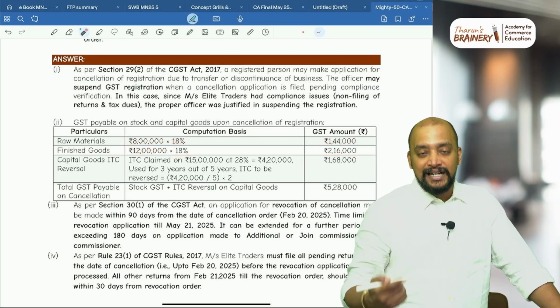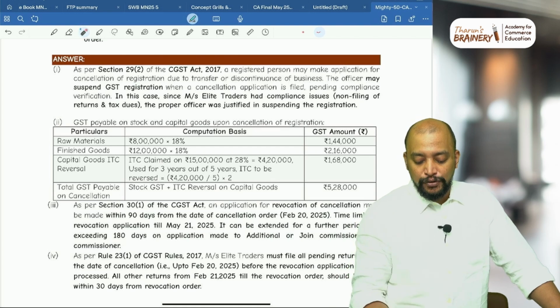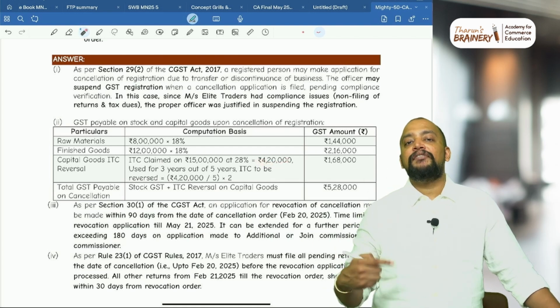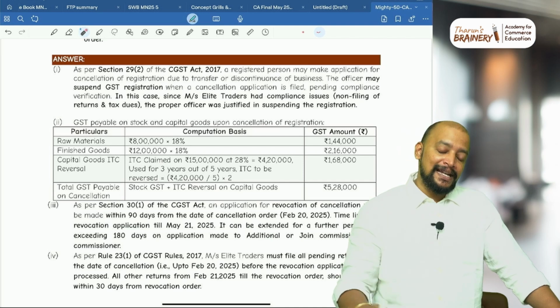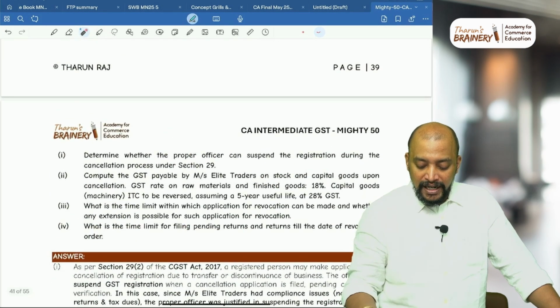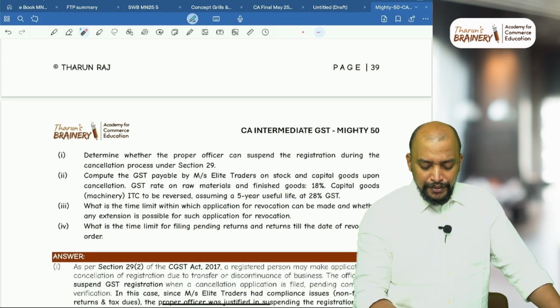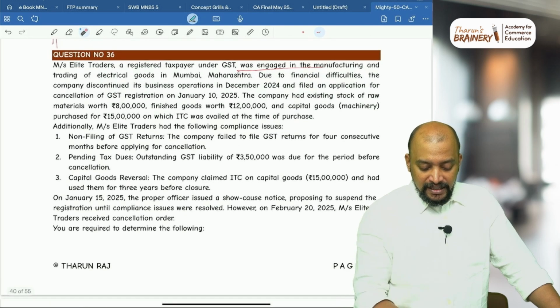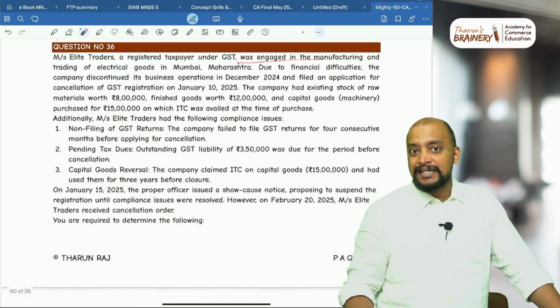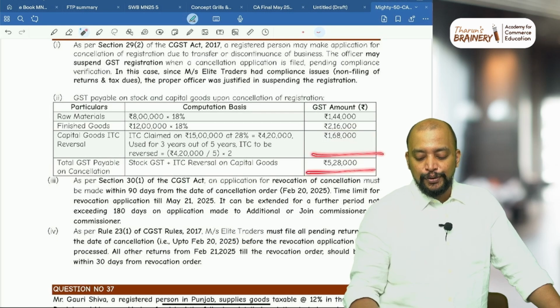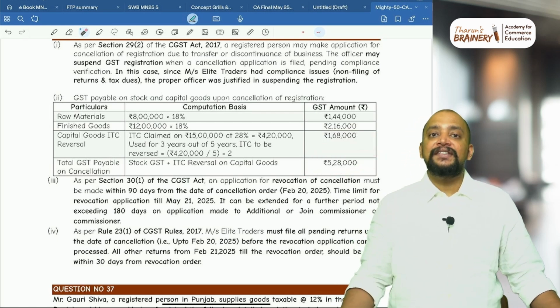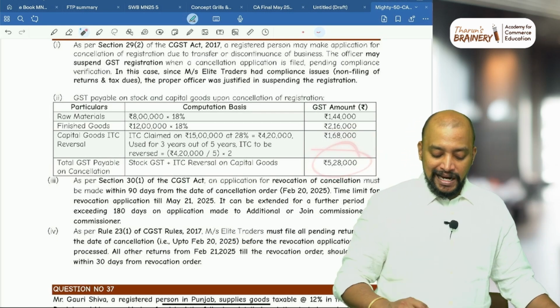Capital goods 15 lakhs, on 15 lakhs 28%, that is 4 lakh 20, divided by life of capital goods which is 5 years. So 5 years into how many is the balance life? It has been used for 3 years, as given here, 3 years before closure, so 2 years is the balance life. To that extent we need to reverse. So the total GST or ITC reversal is 5,28,000.